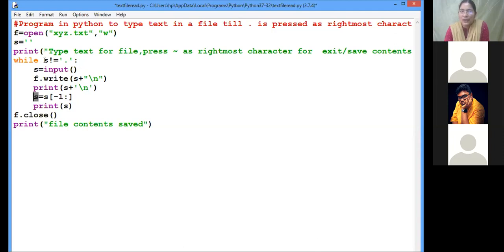Now if that last character is not equal to dot, continue taking input and immediately write that content to the file. If the last character index is -1, it will give you the last character, isn't it? That last character again I take into yes. This print is for the sake of understanding only. I've just given the print to show what the last character was. Now let us execute and see.